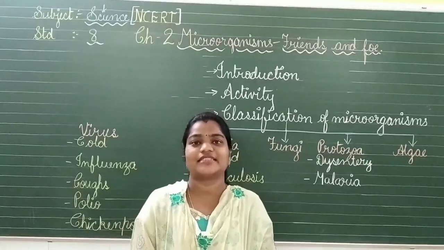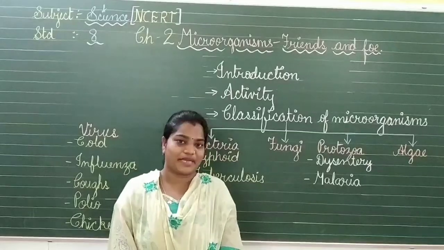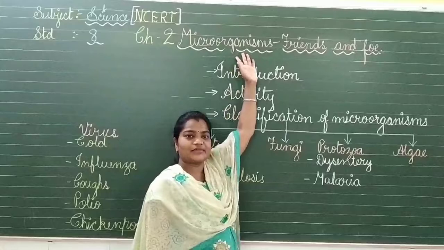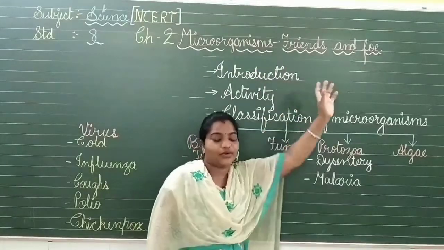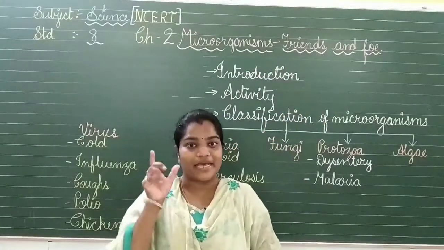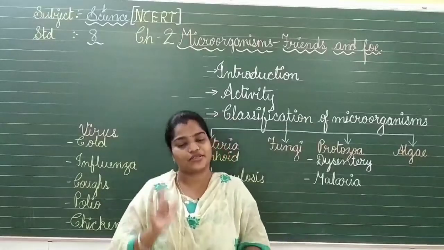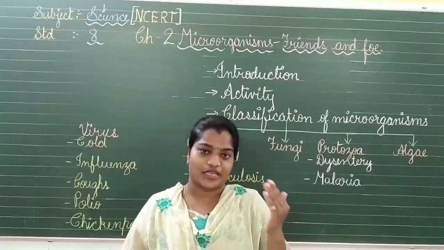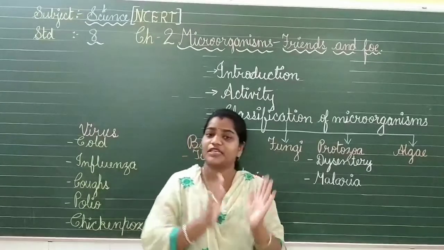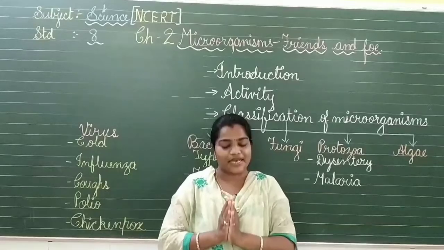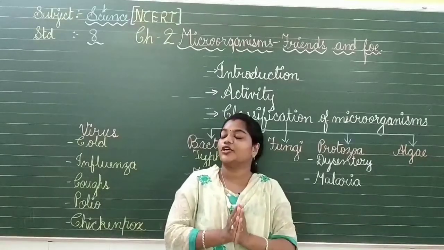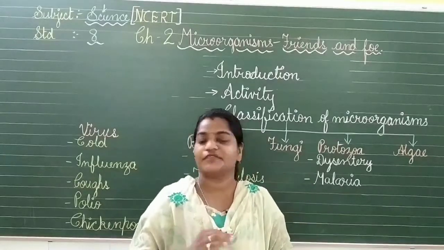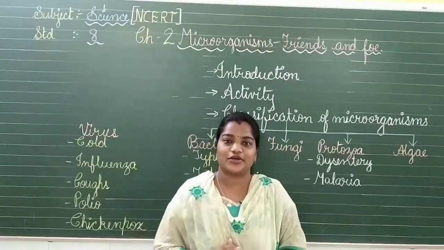In the last session we had chapter number 1, that was crop production and management, and today we will have chapter number 2, that is microorganisms, friend and foe. Now what does microorganism mean? Micro itself says I am minute or so small, and organism we know that living beings are called organisms. Now the living beings which are very small in size, which we cannot see with unaided eyes, are called microorganisms.